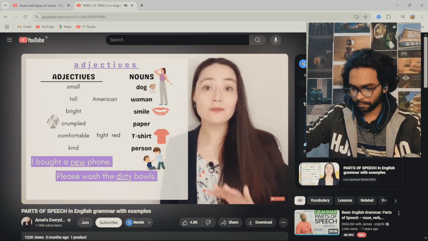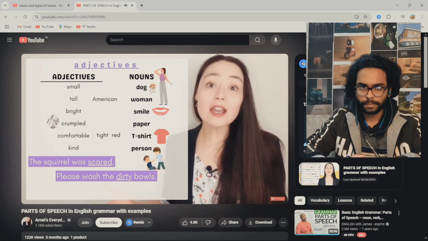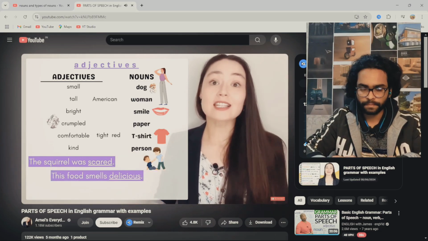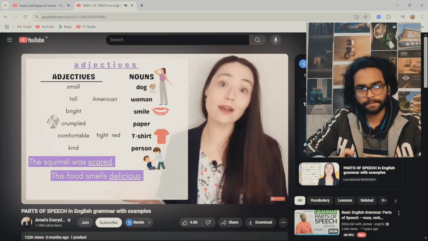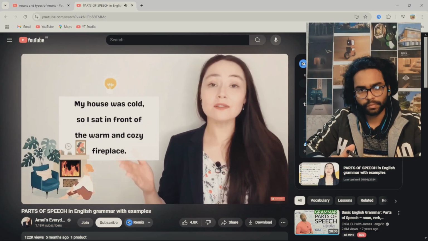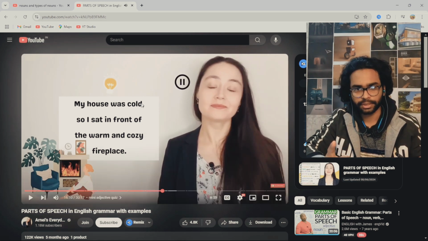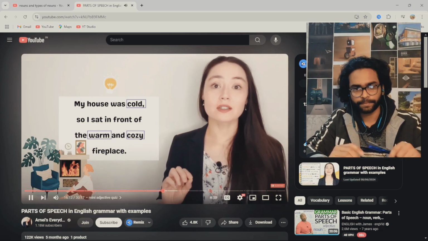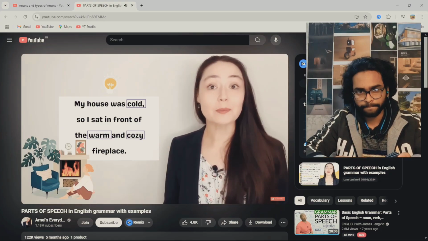Usually you'll see adjectives before nouns, but not always. The squirrel was scared. The food smells delicious. So whether your adjective is before your noun or after your noun, it still describes your noun. How many adjectives can you find in this sentence? My house was cold, so I sat in front of the warm and cozy fireplace. Warm, cozy, cold. 3 adjectives. Cold describes house. Warm and cozy describe fireplace.